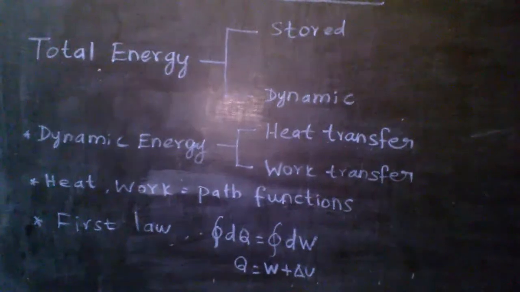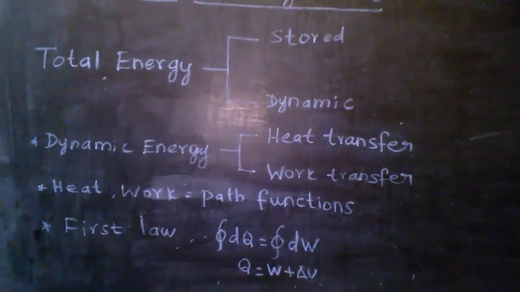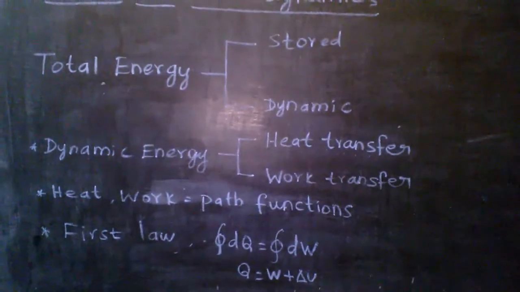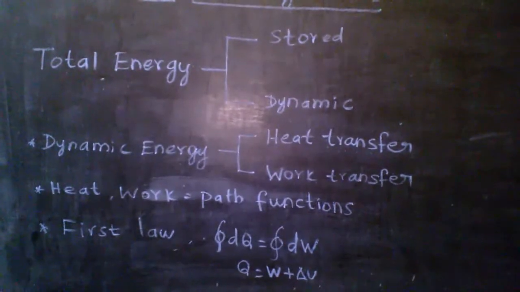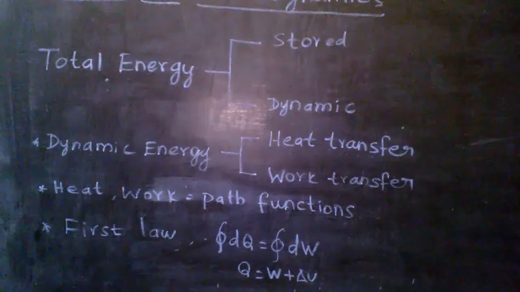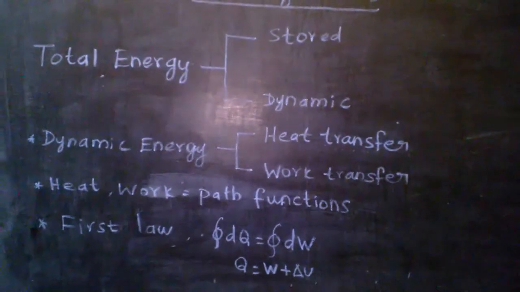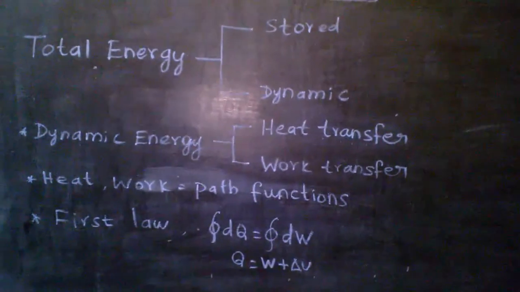We should first of all know what is meant by path functions. The heat and work are the path functions. That is, if heat occurs in a process from state 1 to state 2, then the total heat is the summation of all the heat in the states from 1 to 2. This is known as a path function.